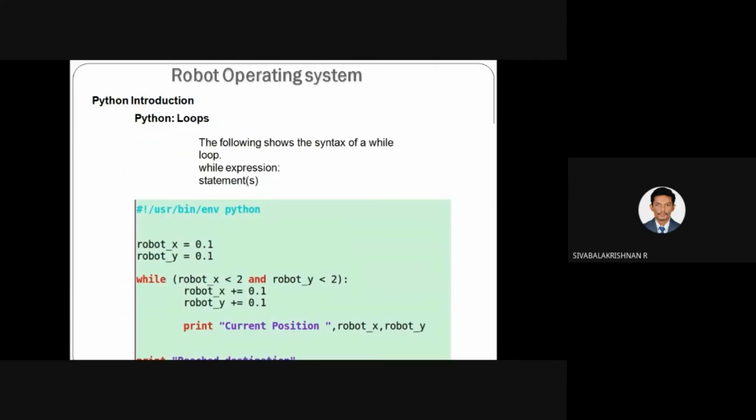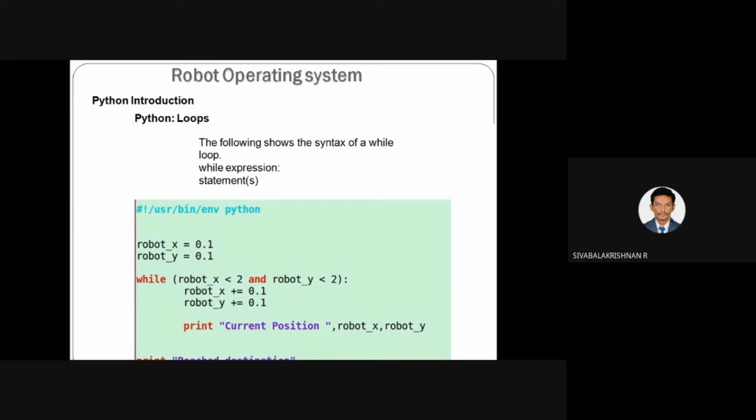And we have another syntax statement, the loop. Inside the loop you can use a while or for loop. In Python we don't have do while, so it has only while loop and for loop. This is the syntax for the while loop. While expression, you have to give the condition. When the condition is satisfied, the following statement gets executed. So this is a simple example for while.